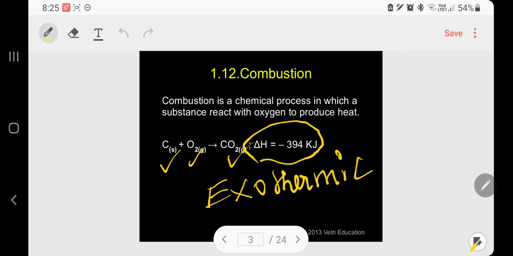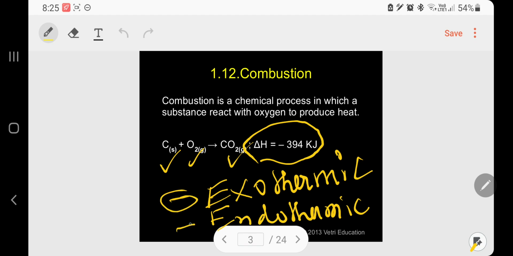process. Whenever heat is released, it is exothermic; whenever heat is taken in, it is called endothermic. So exothermic means minus, endothermic means plus. Normally, all combustion reactions will generally be exothermic.